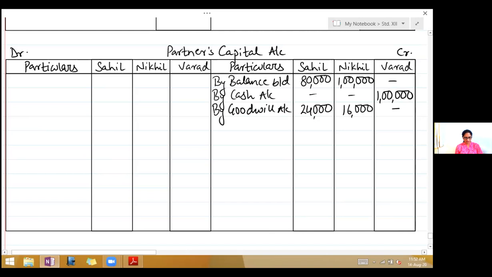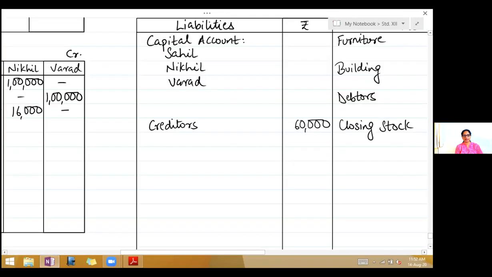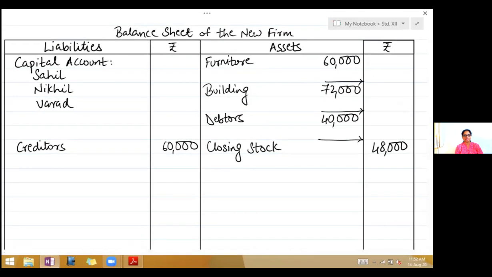Now the next adjustment: old partners decided to revalue assets as follows. Building, 1 lakh. Come to the asset side. Building, see there, 72,000. Now it is valued at 1 lakh. So in the outer column you will write 1 lakh. Compare what has happened. It is appreciated. So write add appreciation 28,000.